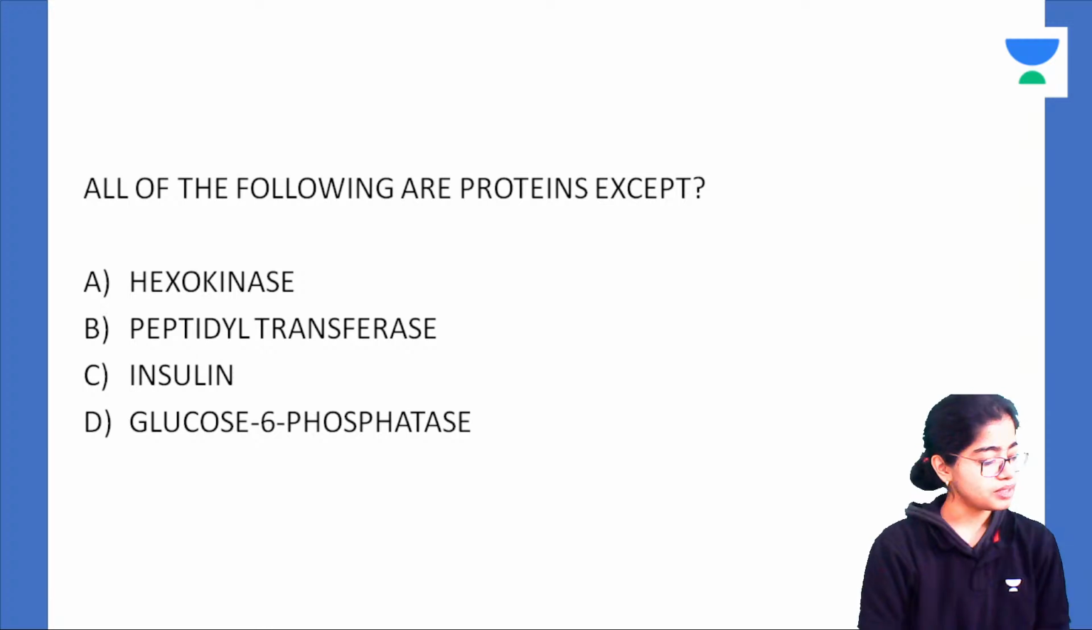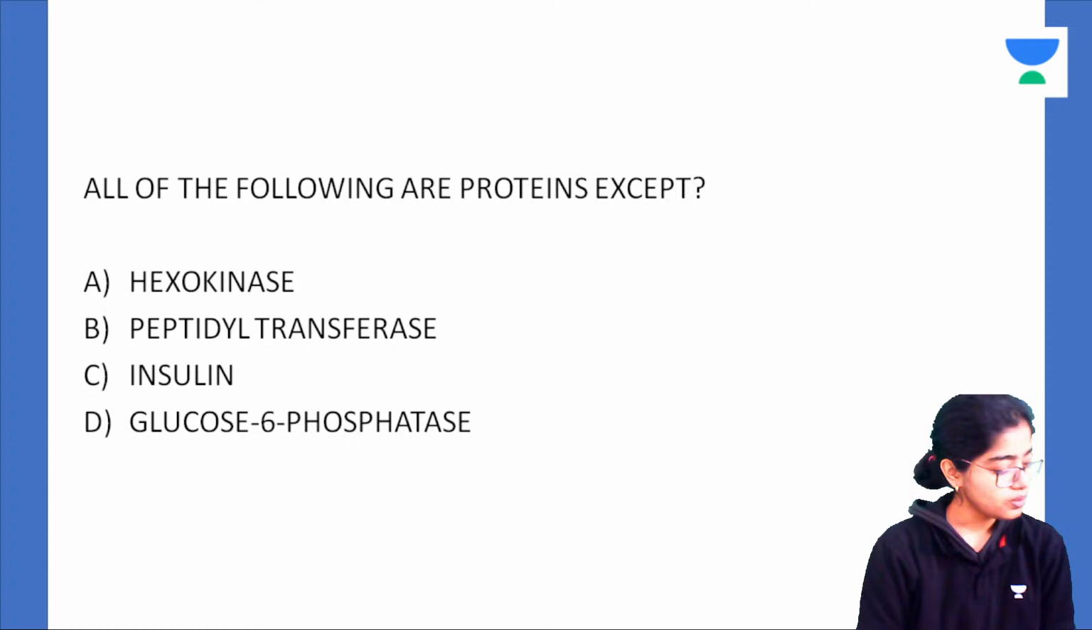All of the following are proteins except: A, hexokinase; B, peptidyl transferase; C, insulin; or D, glucose 6 phosphatase. Is there something similar amongst most of the options? It's nothing that I'm giving away. I'm just trying to speed up your thought process.